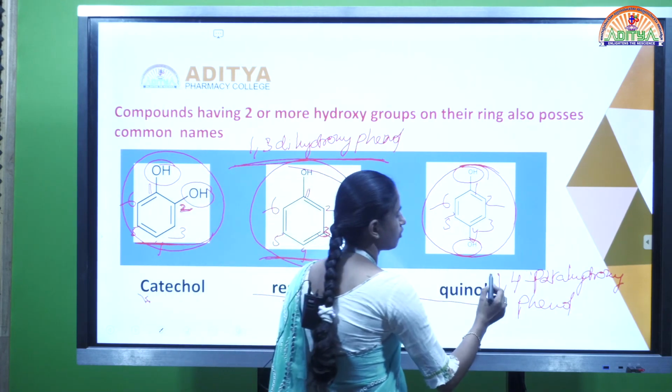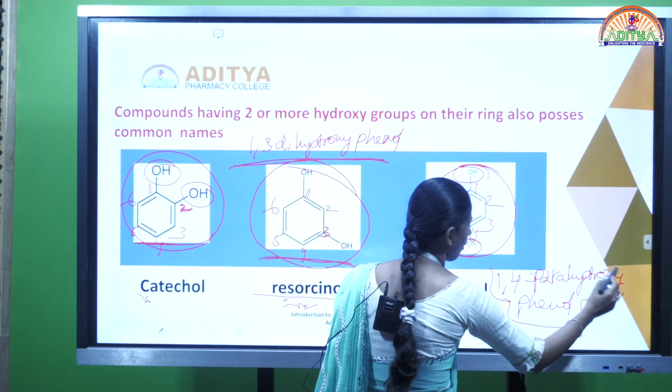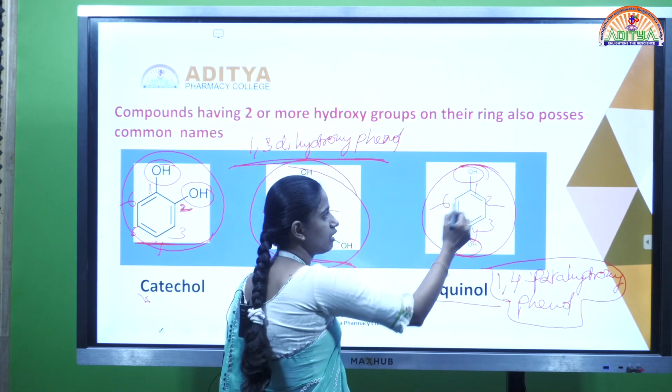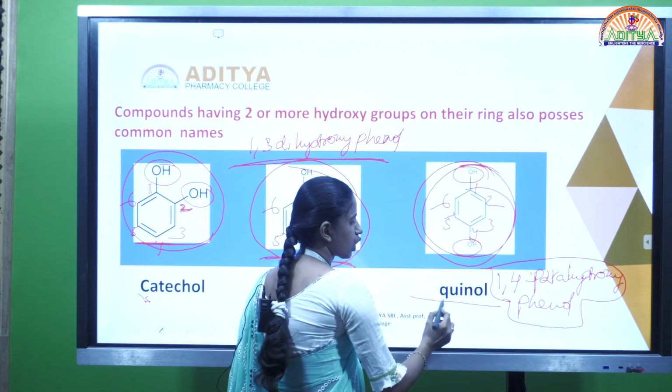The IUPAC name of this compound is 1,4 para-hydroxyphenol, and the common name is quinol.